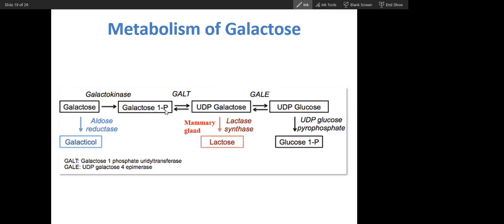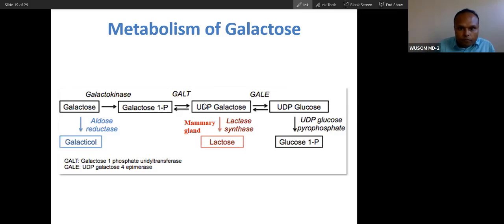Okay, thank you. Now you will see why our bodies need to synthesize UDP galactose: because UDP galactose can be utilized to synthesize lactose. So even if a mother does not take galactose directly, lactose will be synthesized from glucose. UDP glucose will convert into galactose, and galactose will convert into this. Glucose can convert this way into lactose in the mammary gland, in mammals, in human beings. So this is how lactose is formed. This is the normal lactose formation pathway.